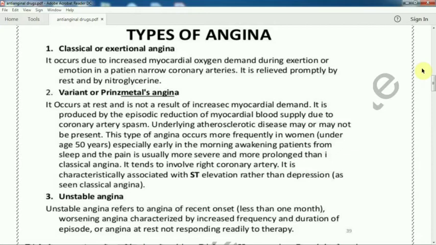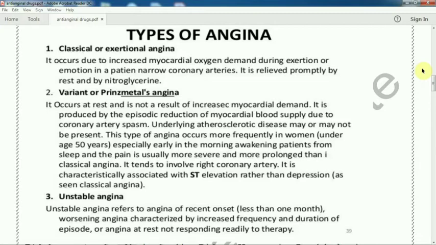So this comes under classical angina. When there is increased myocardial oxygen demand or imbalance of oxygen, angina is produced; that is called classical angina, and we can treat it by using nitroglycerin or rest.